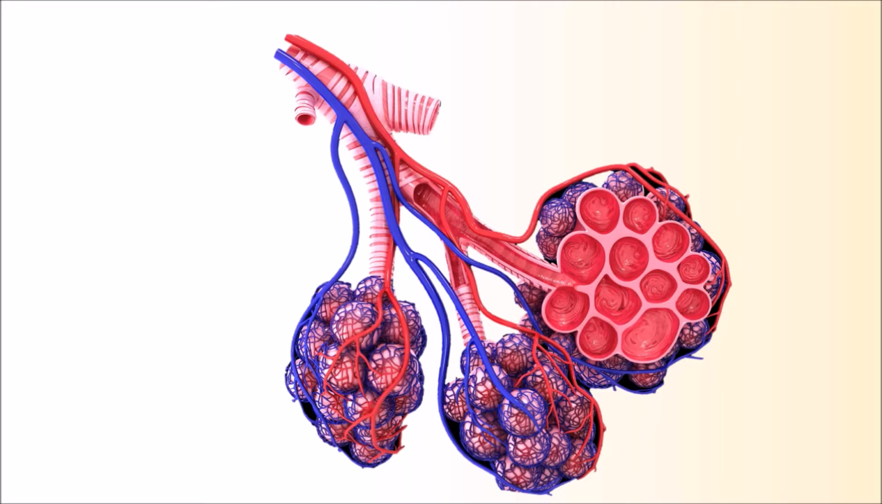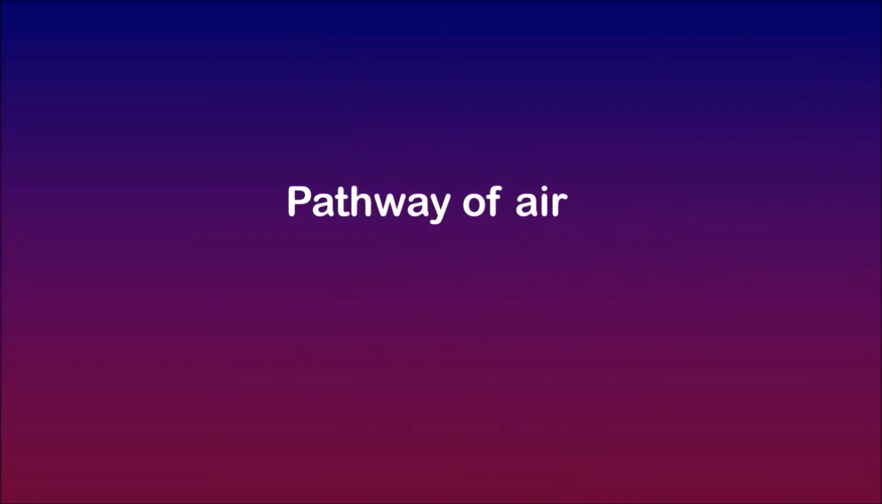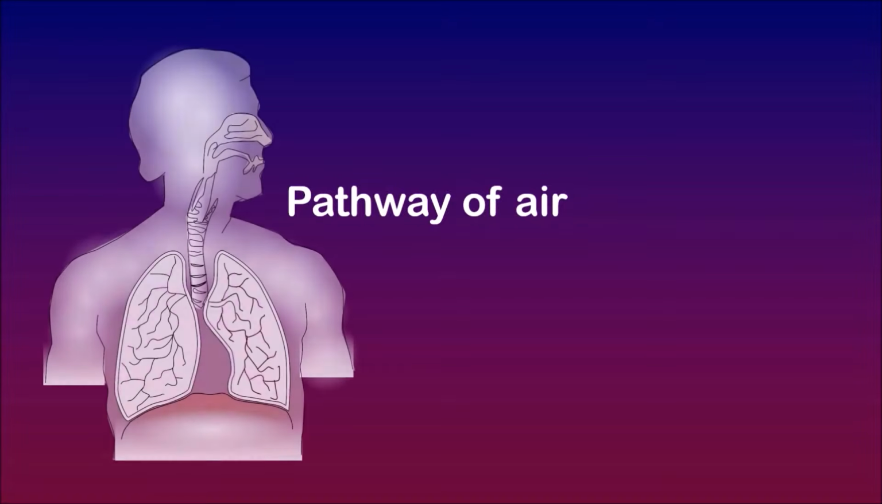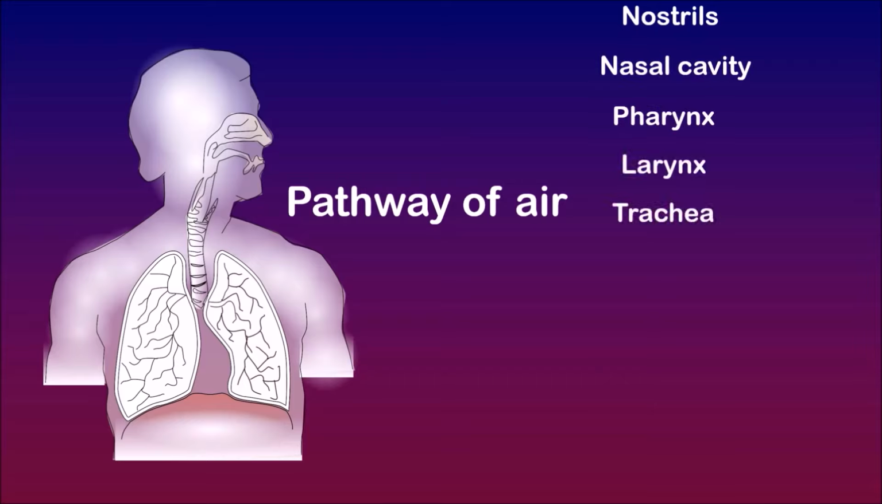Now, let us aggregate the pathway of air. Air enters into the lungs through the respiratory system. Gaseous exchange takes place in the lungs and the resultant carbon dioxide exits out of the respiratory system in the same track. That is, the air enters through the nostrils, continues with the nasal cavity, pharynx, larynx, trachea, bronchus, bronchioles and finally reaches the alveoli.